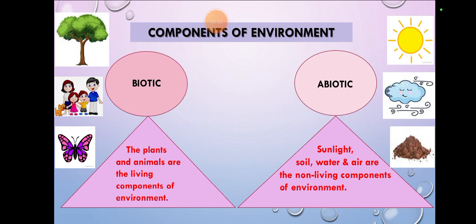In abiotic, the chair, desk, air and temperature are the abiotic things present around me. I hope you now have a good understanding: bio means living and abio means non-living.